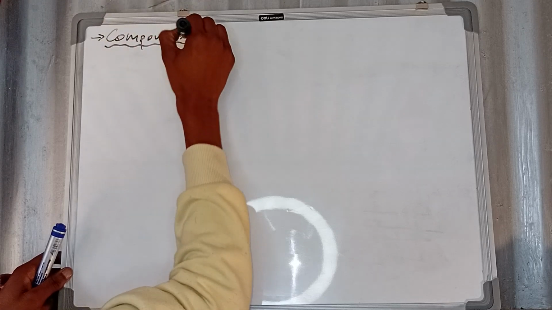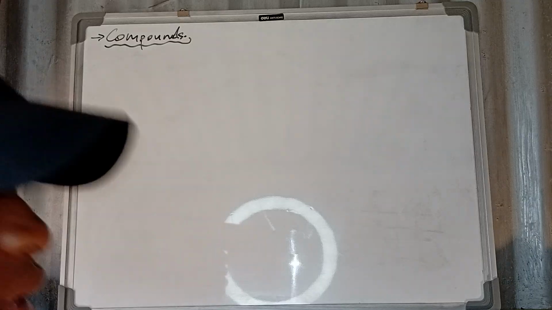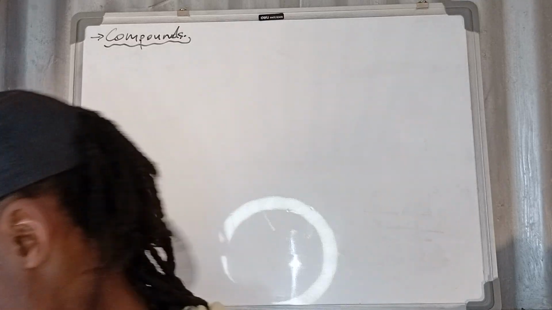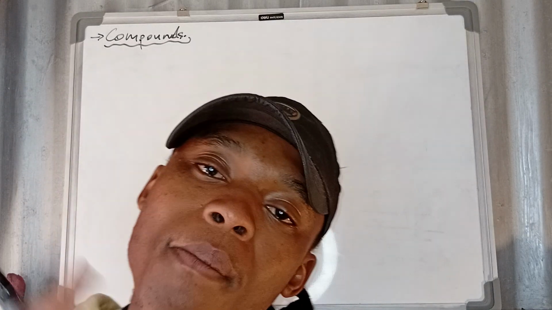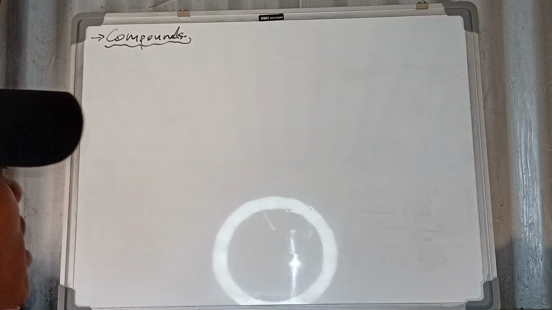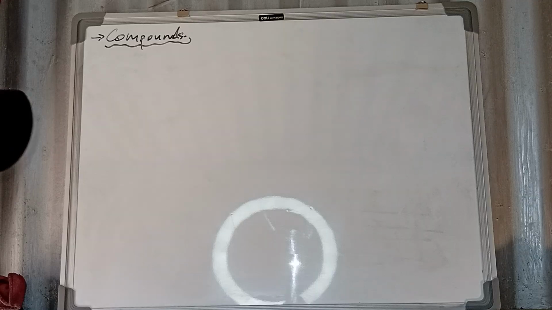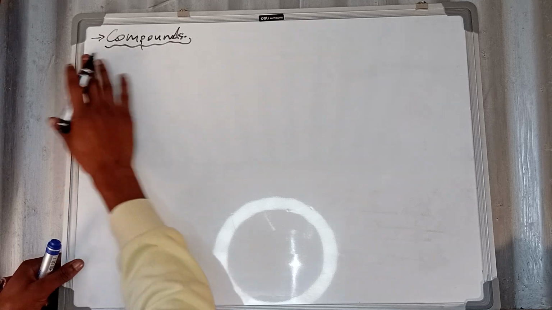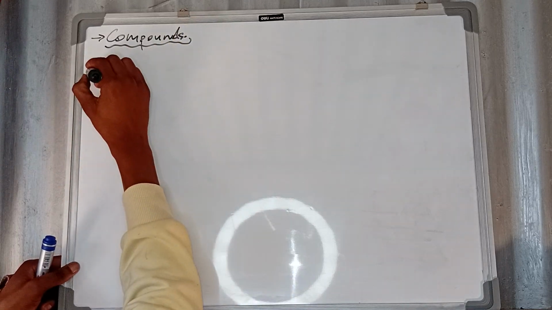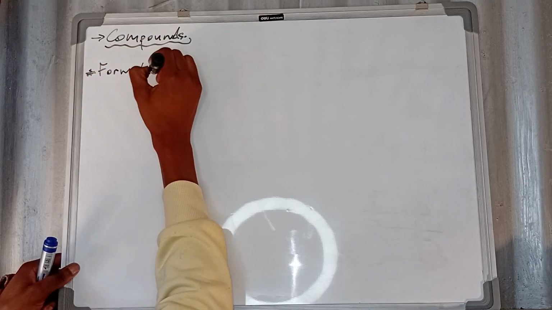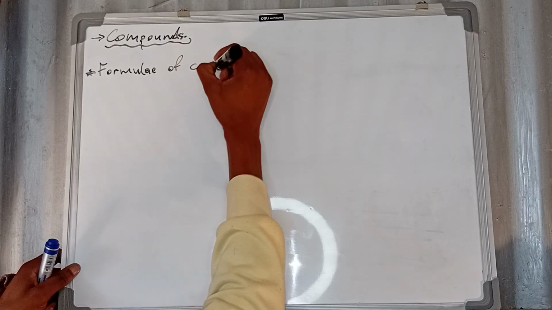Okay, Meneer Wase Vaal, what is a compound? A compound is a pure substance formed by a chemical reaction between two or more different elements. I hope you got it. We said a compound, it is a pure substance formed by a chemical reaction between two or more elements. Okay, now compound, we have defined it, but before going any further, let us talk about the formulae now. Formulae of compounds.